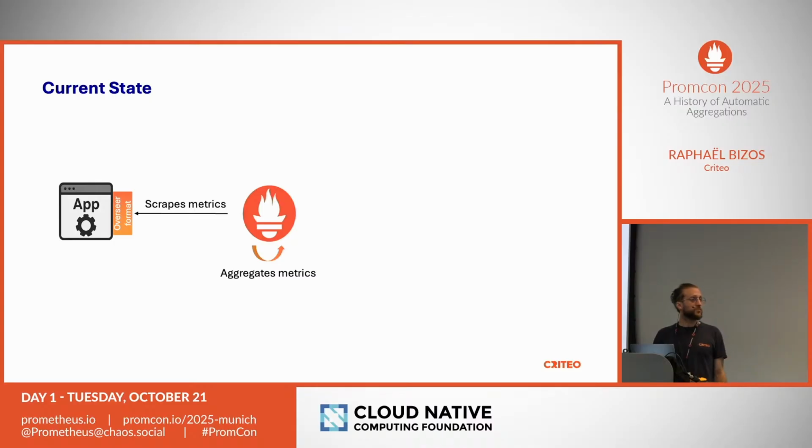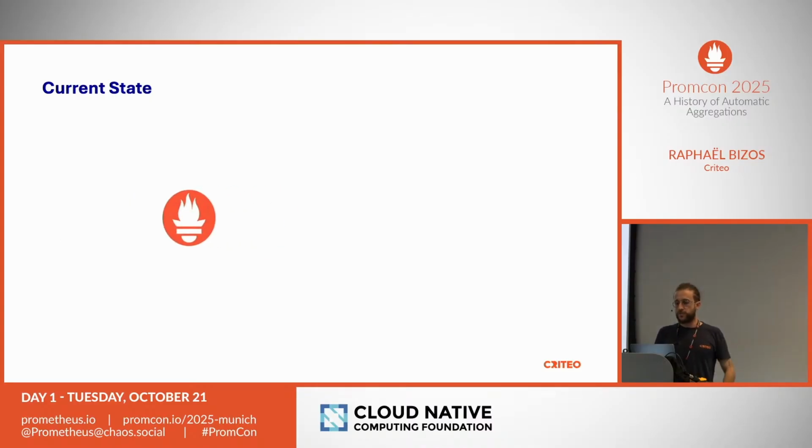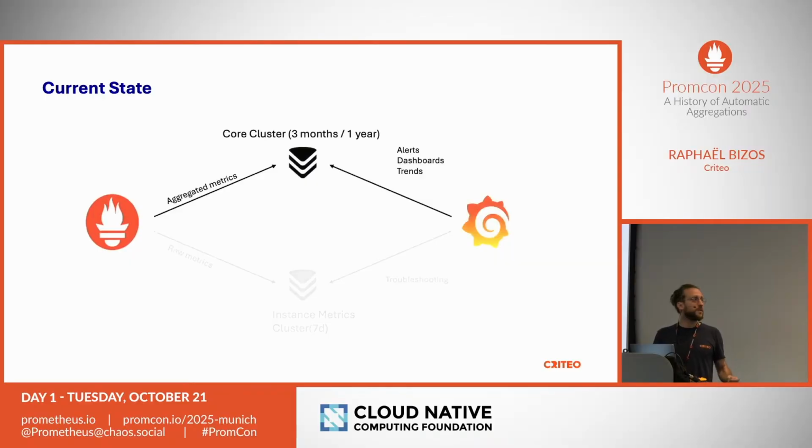So Prometheus-wise, it will work exactly the same way. It scrapes, aggregates. What changes happens afterwards. So now we have different clusters on which we send data. On the top, we have the core cluster on which we send aggregated data for 3 months and then